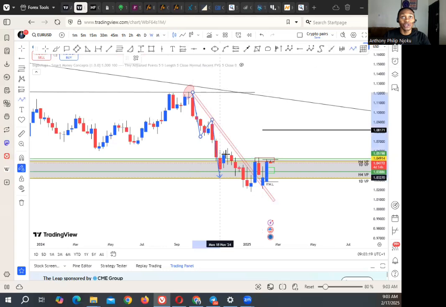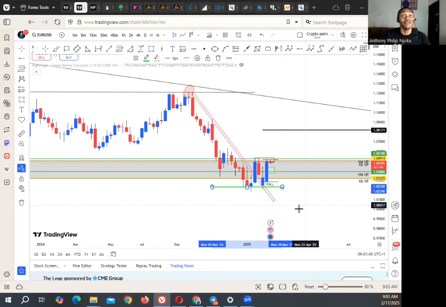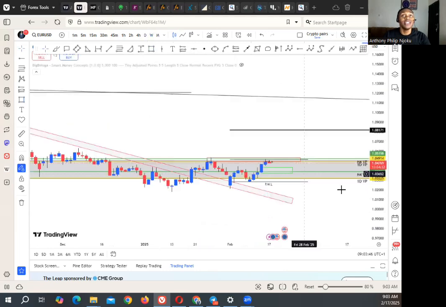We had an impulse, correction, impulse, correction, impulse, and then a break of this overall trend line, and then a back to the support level before the market can push more to the upside. The chart pattern I see currently playing out here is a descending triangle, and this was the solid support level the market used to continue pushing to the upside. So let's move down to the daily time frame.